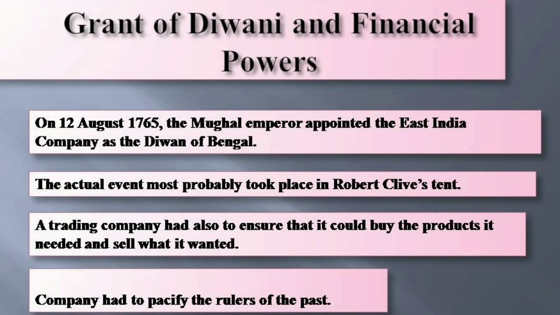The East India Company, being an alien power, needed to pacify those who were ruling in the past in the countryside. The meaning of pacify is to calm down the old rulers who were ruling the countryside and who enjoyed authority and prestige. Those who held the local power had to be controlled, but they could not be entirely eliminated. Now let's see how this was to be done.